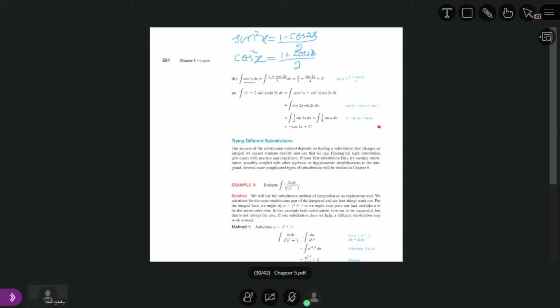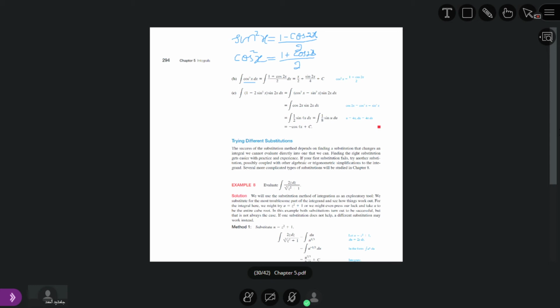Now in the last two questions, we substituted sine square x equal to 1 minus cosine 2x divided by 2, and cosine square x equal to 1 plus cosine 2x divided by 2. Now if we have 1 minus 2 sine square x, we use trigonometric identities.